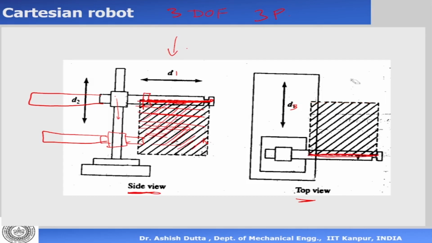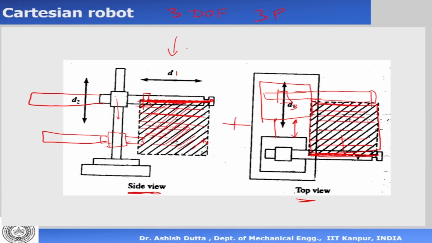Now in the top view, the full robot base can move like this. So this can come till here. I hope you understand what I'm drawing. This can fully move this way. It's the base which can move. So basically this straight line is being dragged all the way like this, and it can come till here. And this is another square or a rectangle.